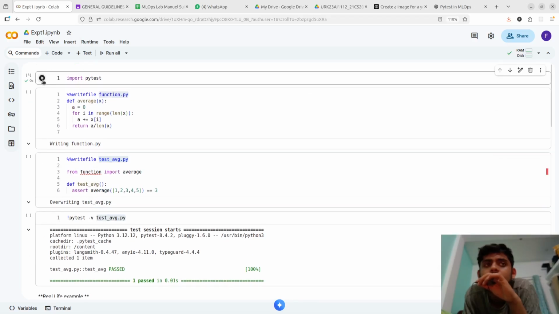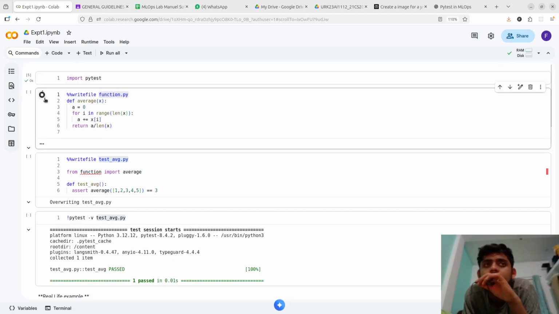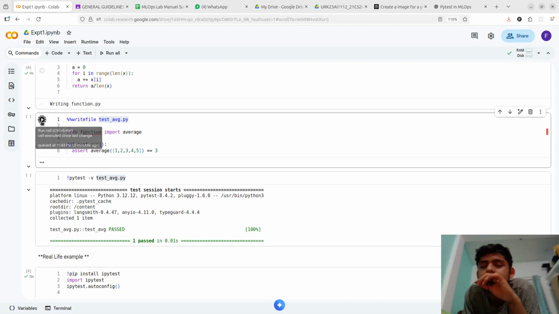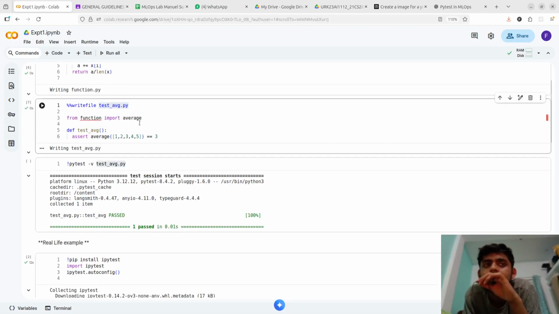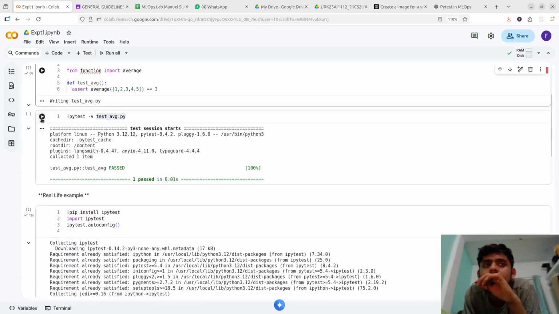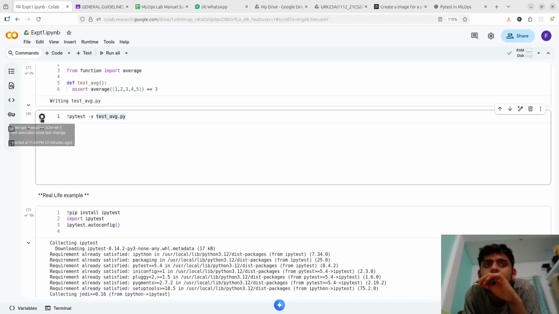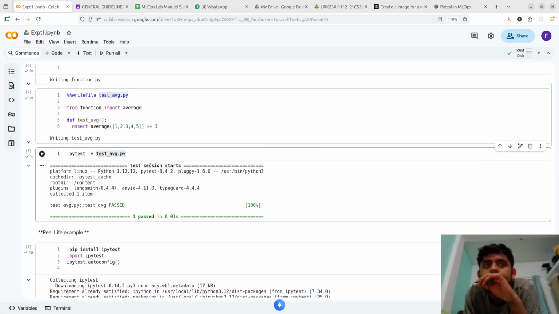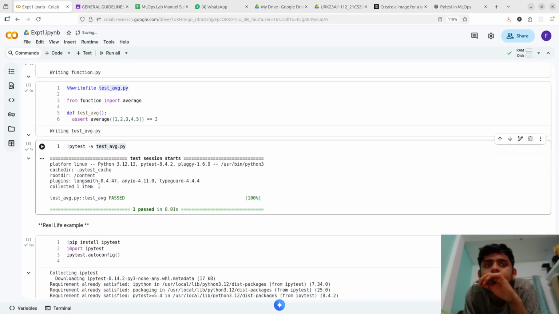First I import pytest here, and function.py has been written successfully. The test average also written successfully. The function ran successfully, and test average has passed.